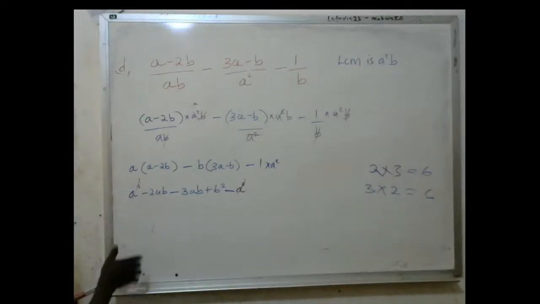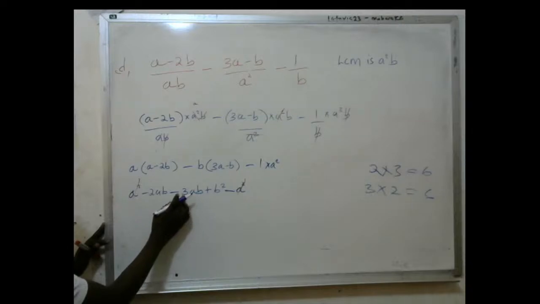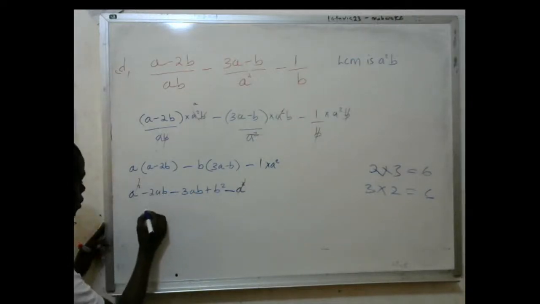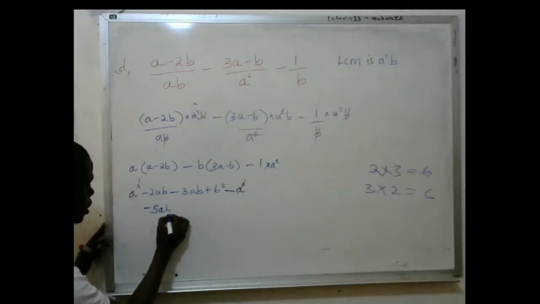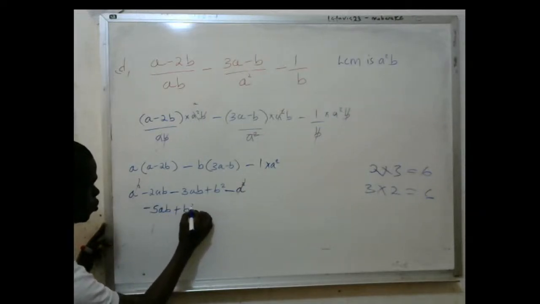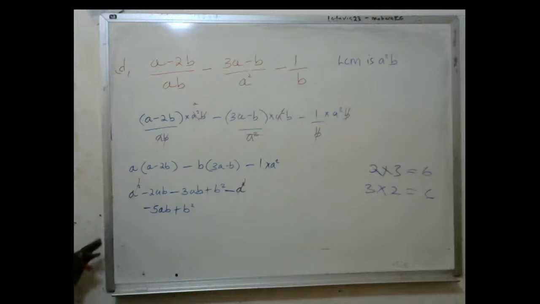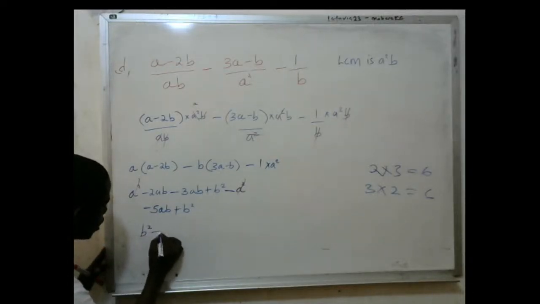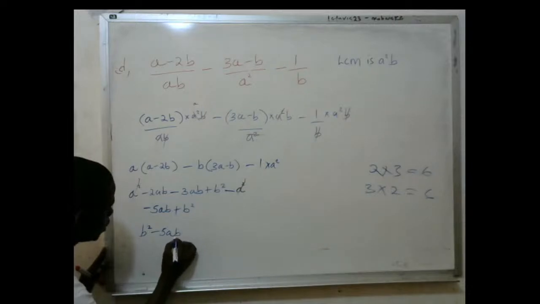Then you're going to combine negative and negative. Negative 2 plus negative 3, you consider the coefficients if these ones are the same. It is negative 5AB plus B squared. Okay? Then eventually, to organize your equation and make it look better, you can start with the positive, and it becomes B squared minus 5AB.